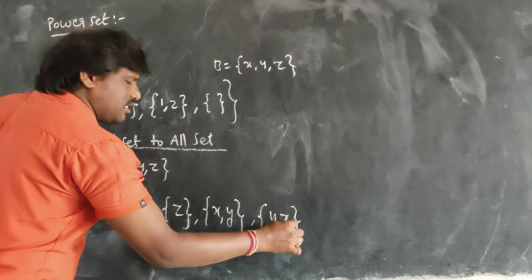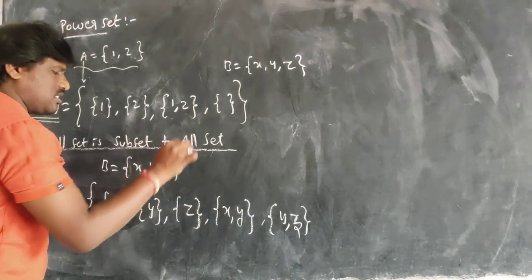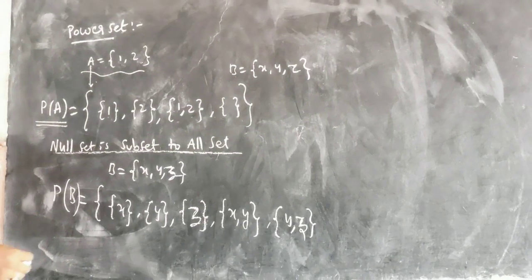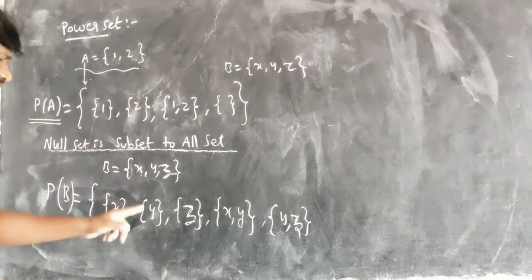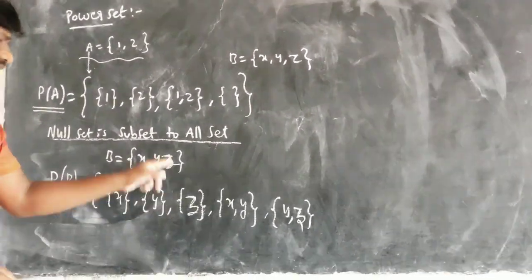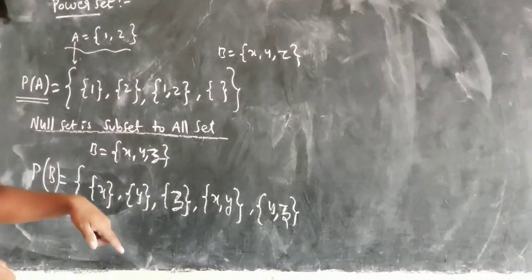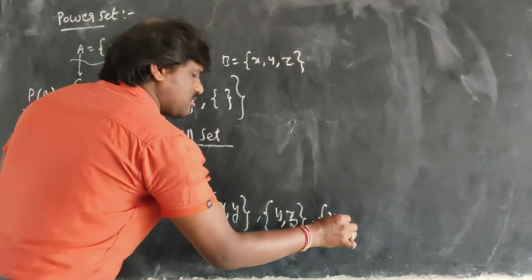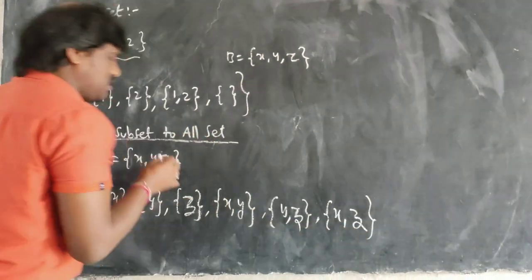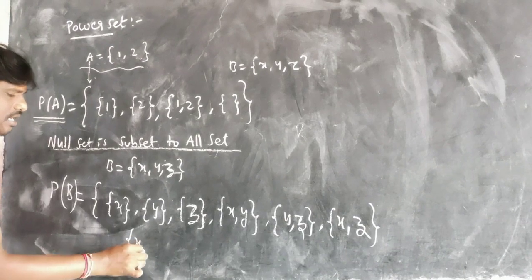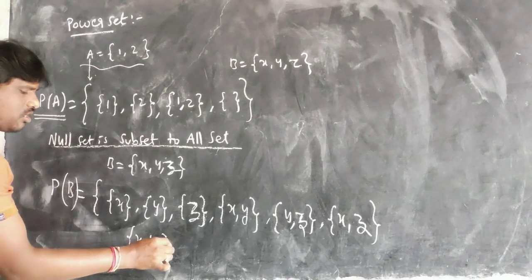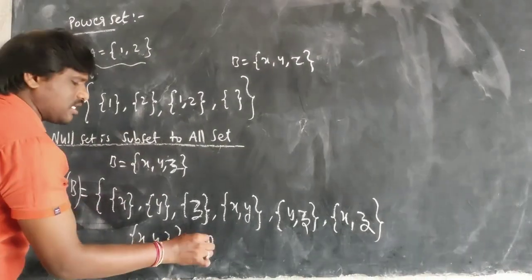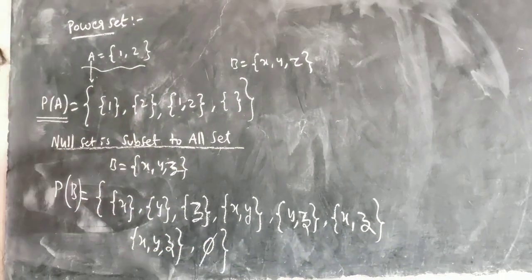I can write {Y, Z}. Just think this is a small z. So here, {X} is a subset, {Y} is a subset, {Z} is a subset, {X, Y} is a subset, {Y, Z} is a subset, and {X, Z} also a subset of this. And {X, Y, Z} is also a subset of this. And another thing I told you, the null set is a subset of every set.